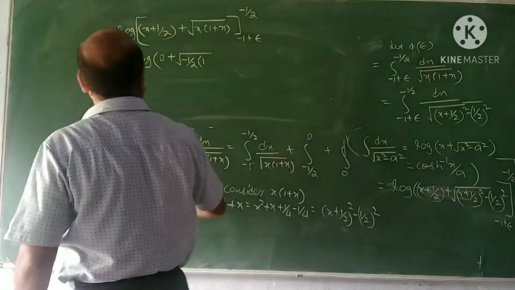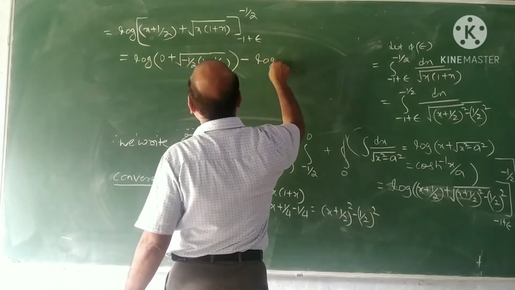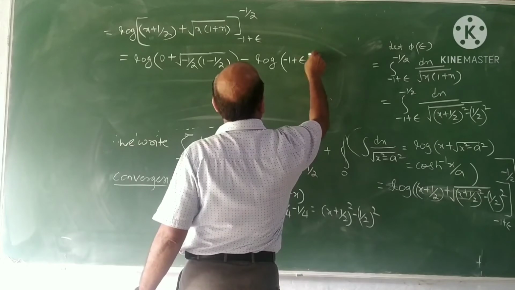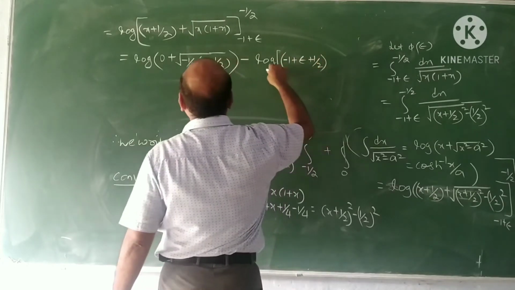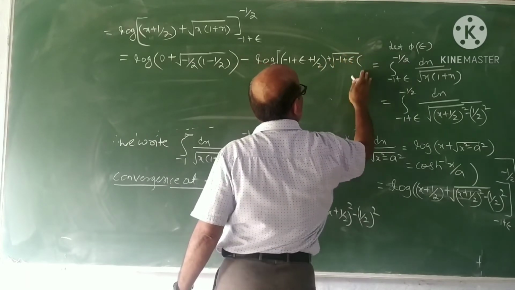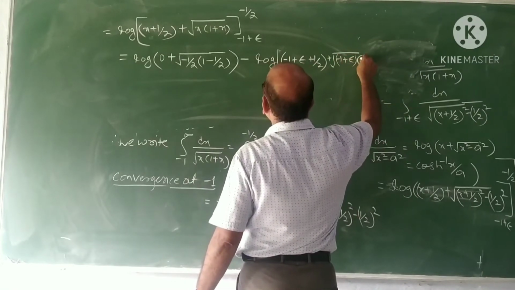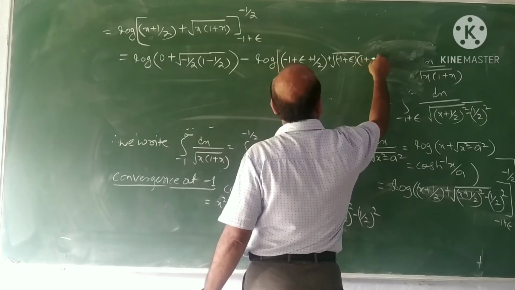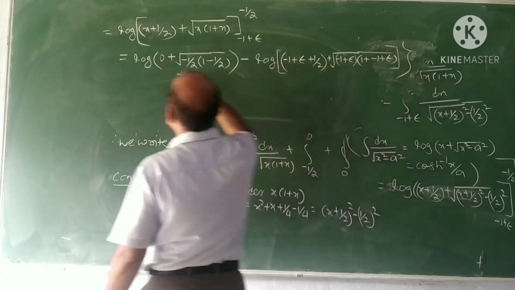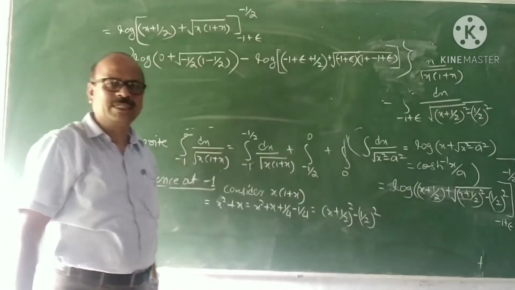Minus log of minus 1 plus epsilon plus half plus root of minus 1 plus epsilon into 1 plus minus 1 plus epsilon. This is by taking values minus half and minus 1 plus epsilon.